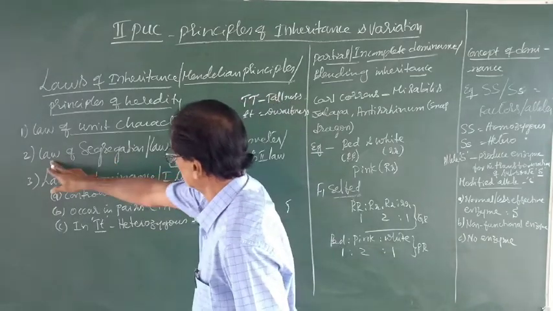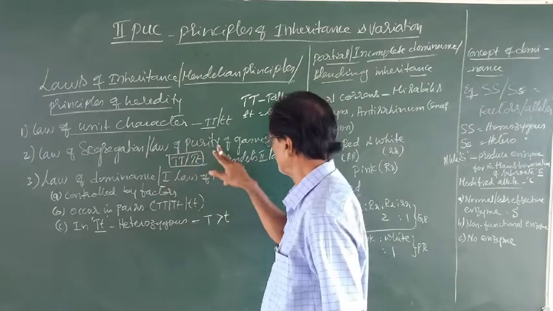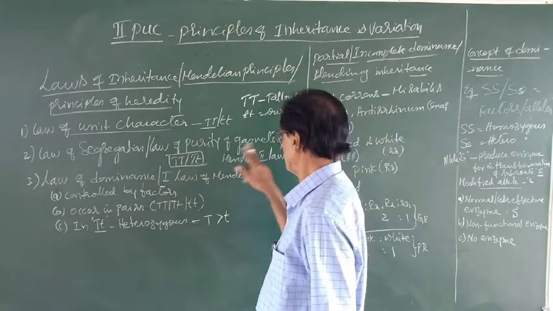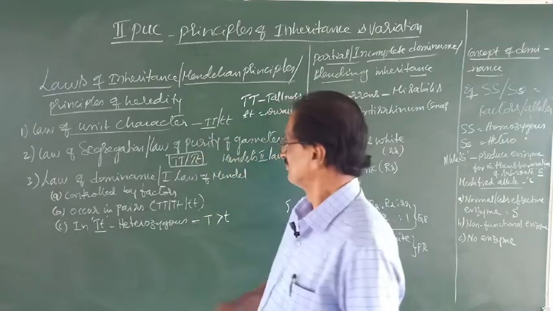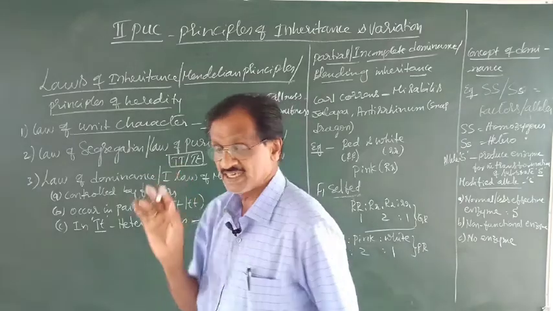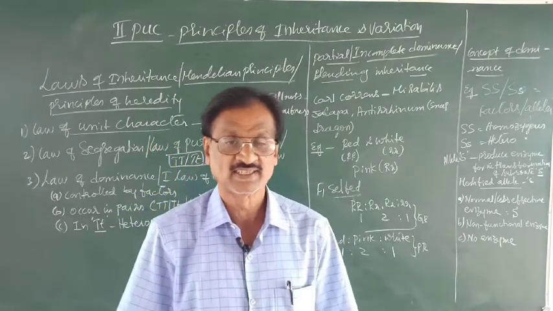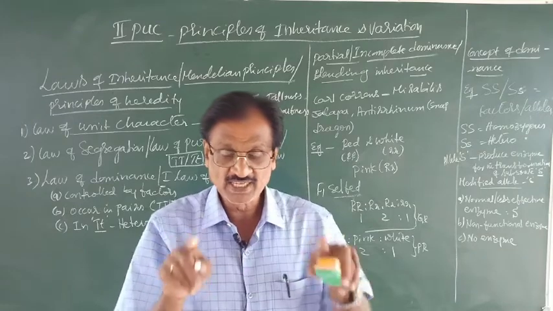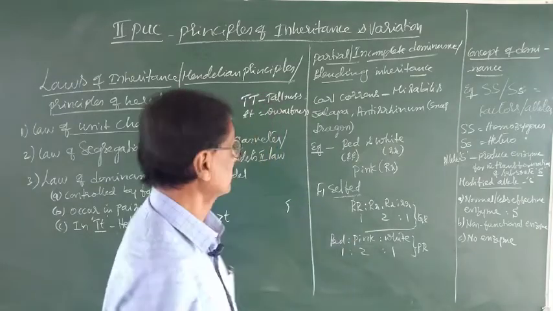Then, what is the law of segregation, or law of purity of gametes, or Mendel's second law? The law states that the factors controlling a character separate in equal ratio during gametic formation.